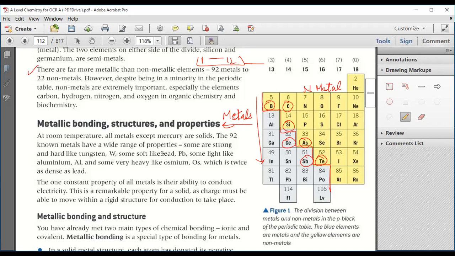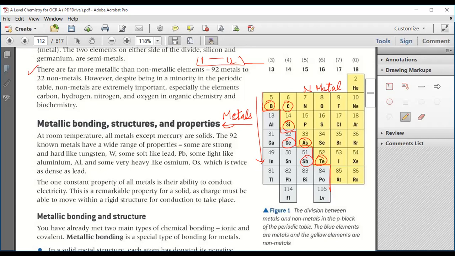Some elements are very light in weight and some are very heavy. Osmium is one of the heaviest, or you can say the densest, elements we have. If you compare the density of osmium and that of lead, it is twice. So osmium is twice as dense as lead.